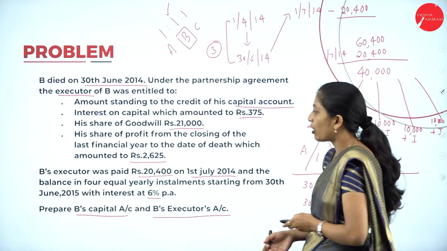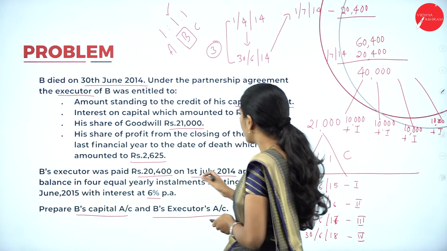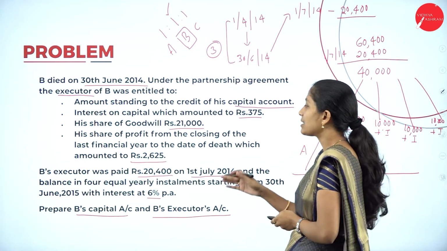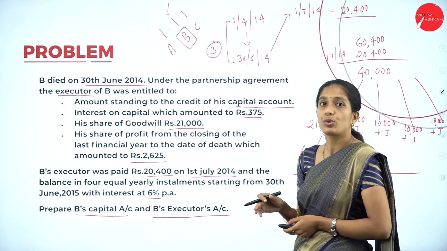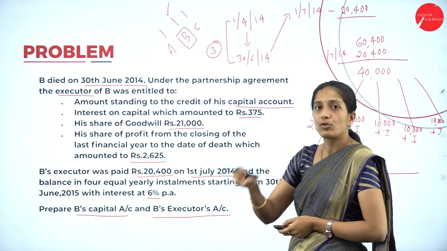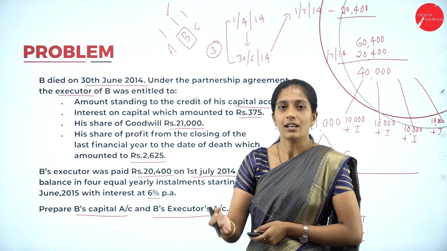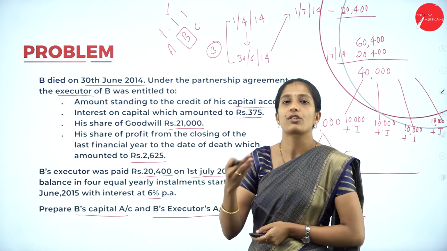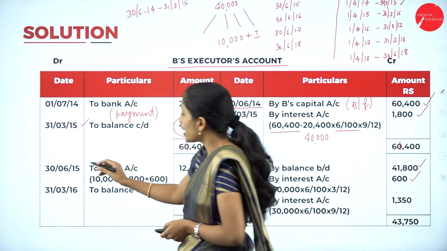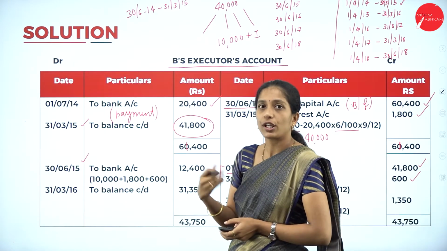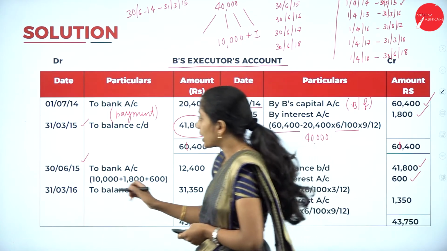If you see the problem, what they have told is that on 1st July 2014 and the balance in 4 equal annual installments starting from 30th June 2015. So from 2015 they are going to start making the payment. So record that.